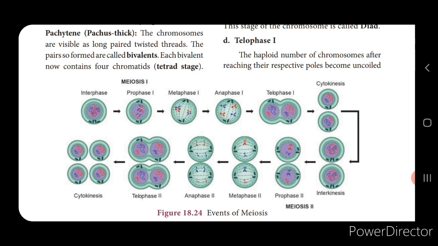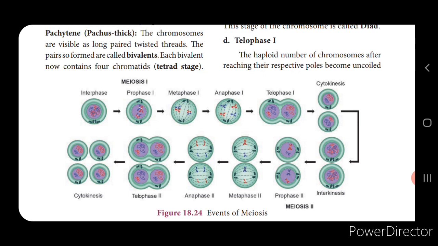Next is the diakinesis. Now, in the diakinesis, what happens? The paired chromosomes become shorter and thicker, and the nuclear membrane and the nucleolus begin to disappear, and it will take on a spindle fiber like appearance.